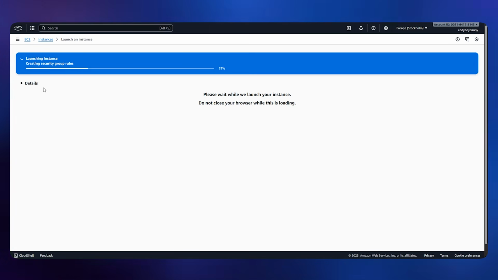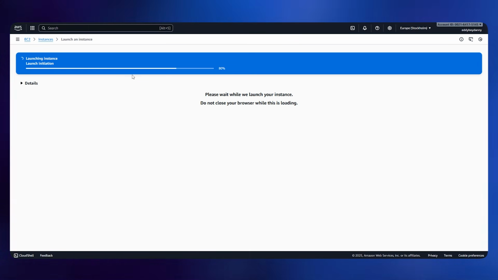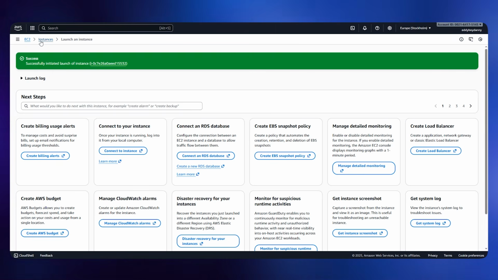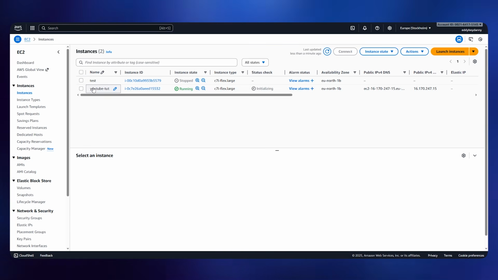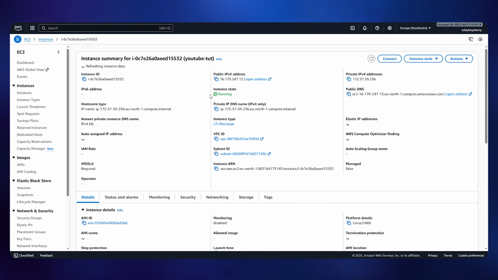All right, so it's gonna launch the instance. Okay, and then if you can see here, this says EC2 and instances. Just click on the instances. You would see that your instance is going to be running. Okay, it says the status is running. We click on it, you can see all of the details. It's running, and the IP address and everything.